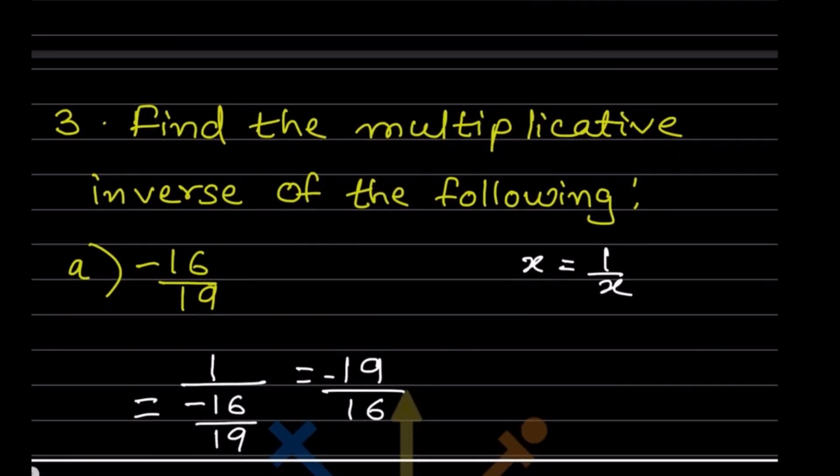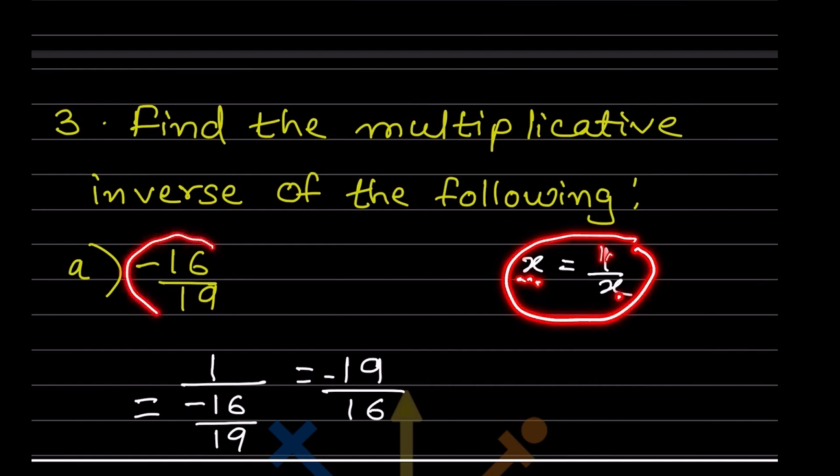So now here they said find the multiplicative inverse, that was additive and this is multiplicative. So whenever there is a multiplicative, see I have just written it here, suppose it is x, any value, that means that is x, so that is going to be 1 by x. So now see here, this is minus, we are going to consider this as x.